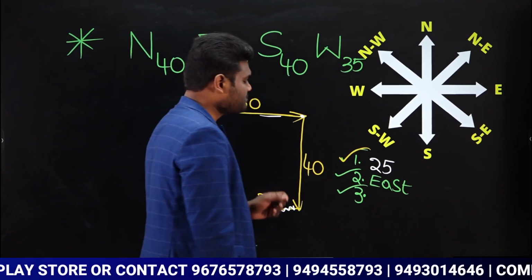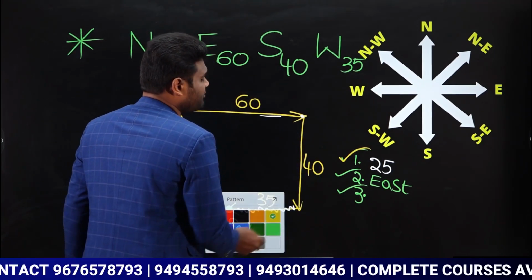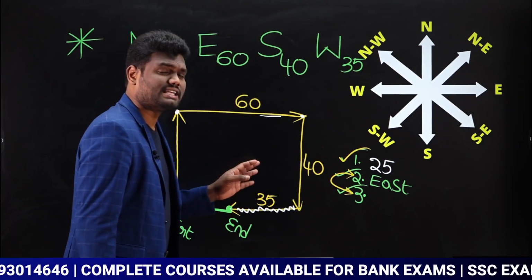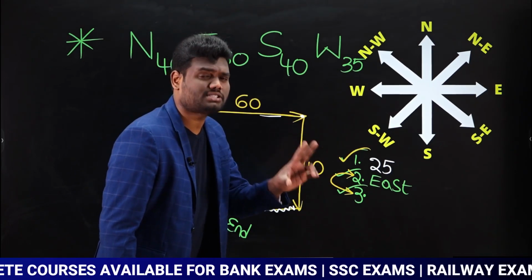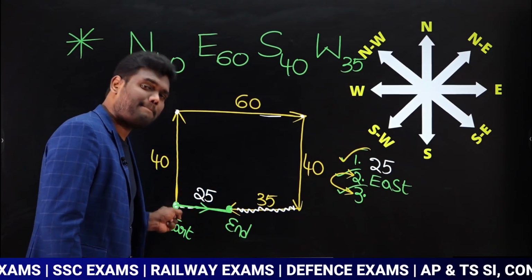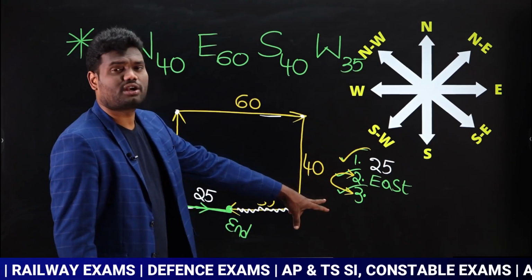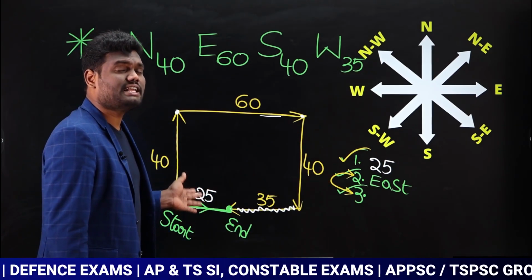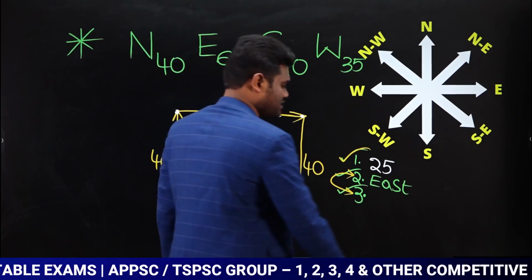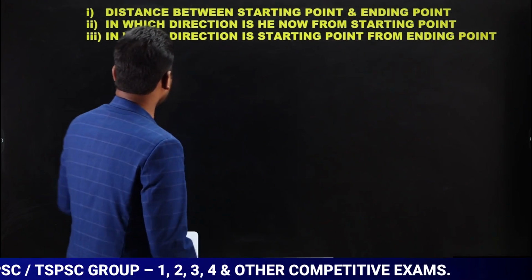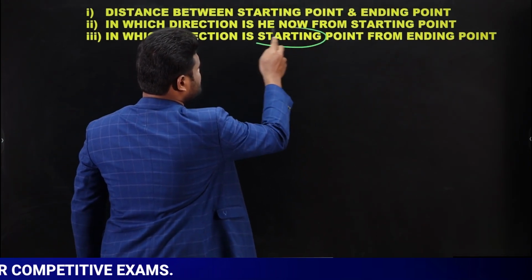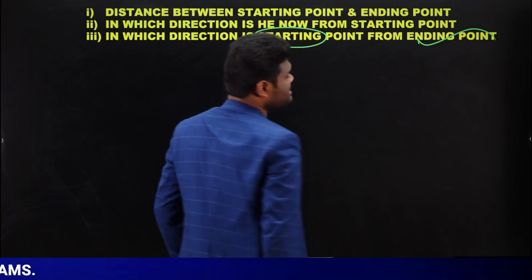Is that clear? Now if you observe, the third question is exactly the reverse of the second question. The second question is, in which direction is he now from the starting point? Or in other words, in which direction is the ending point from the starting point? This is our second question. What about the third question? The third question is the reverse: in which direction is the starting point from the ending point? If you want, you can observe here. This is our third question.